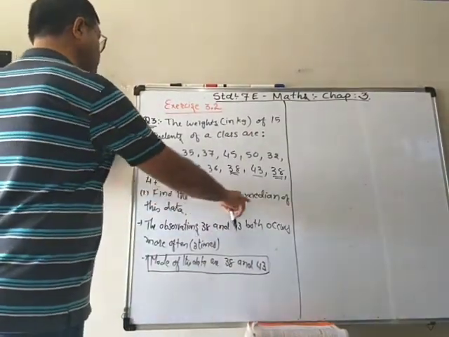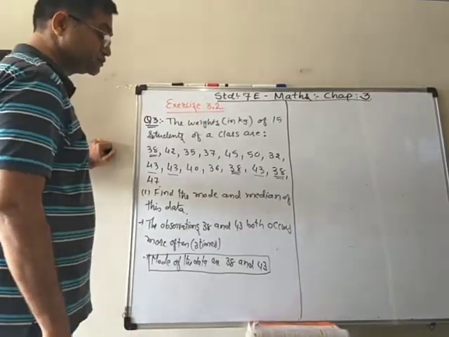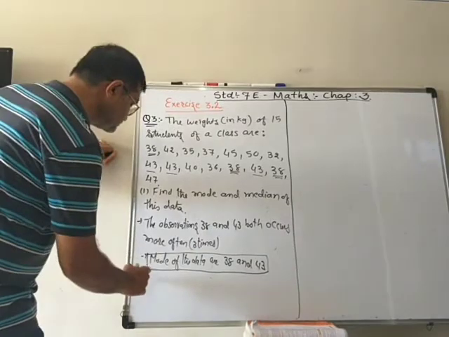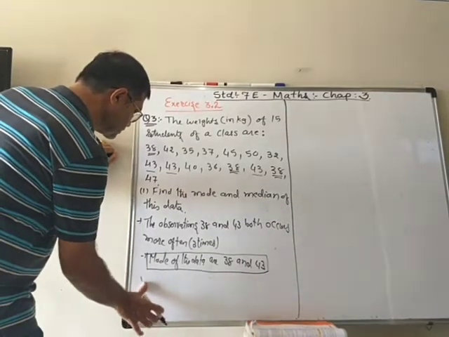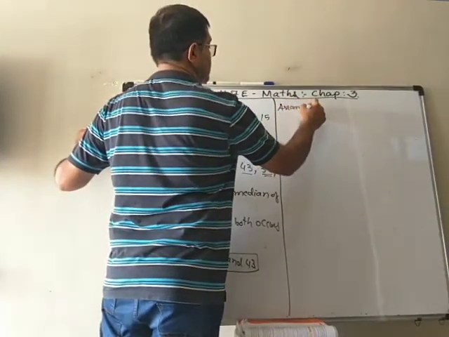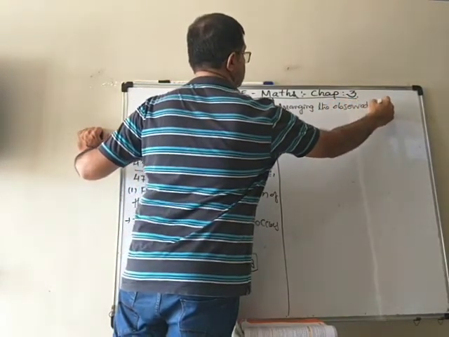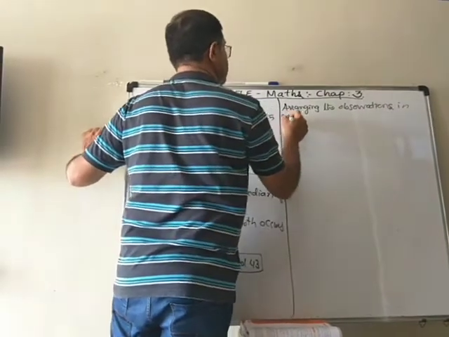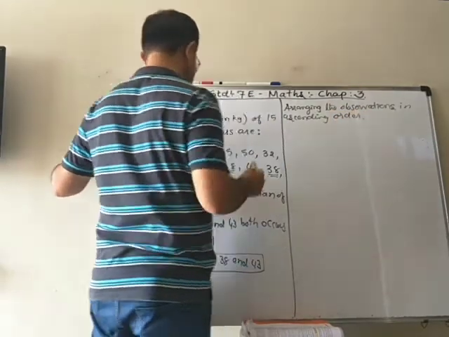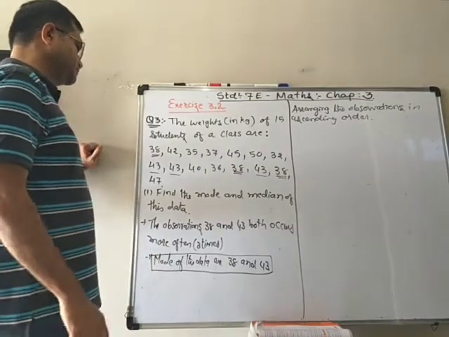Now we have to find the median also. And we know that to find the median, we have to arrange them in ascending order. We can write down here, arranging the observations in ascending order. So first of all we have to check which is the smallest one.